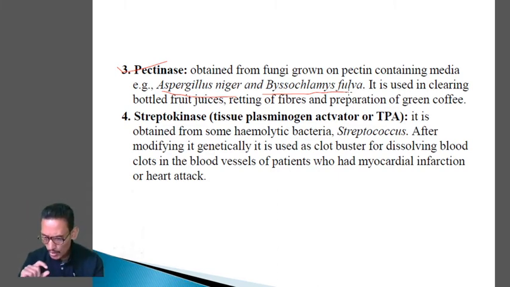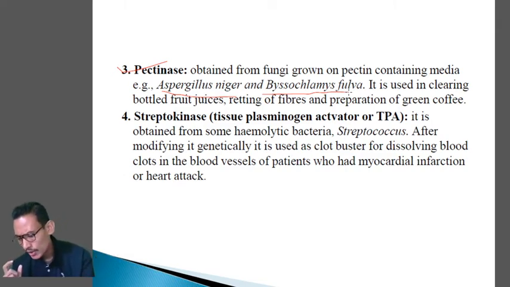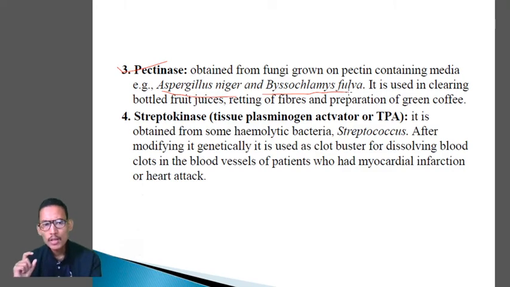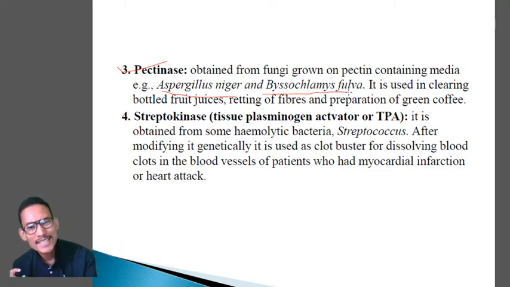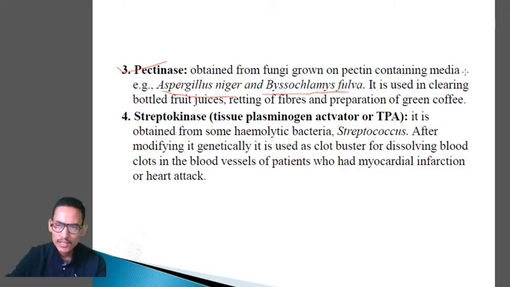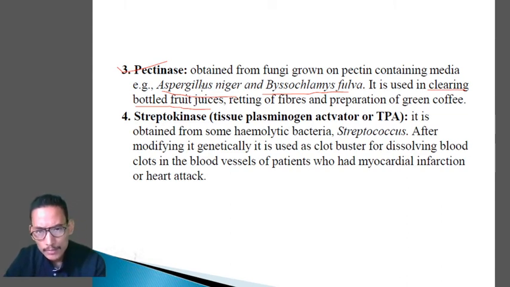Mainly when we see bottled juices, in the preparation of those bottled juices we mainly use the enzyme pectinase. So pectinase is used in clearing bottled fruit juices. It is obtained from the fungus, the microbes Aspergillus niger and Clostridium fulva.